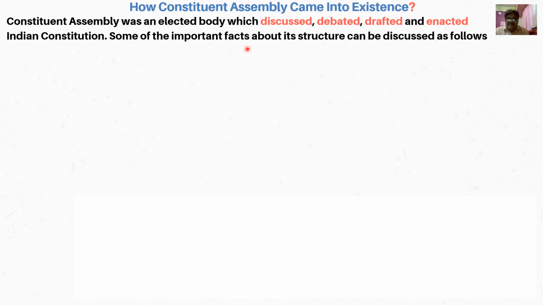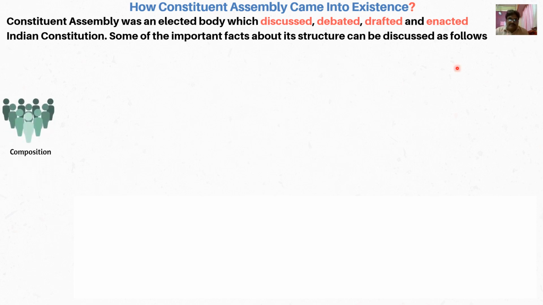Some of the important facts about its structure can be discussed as follows. First, we need to define the Constituent Assembly. It is an elected body which framed the Constitution of India through debate and different kinds of discussion.